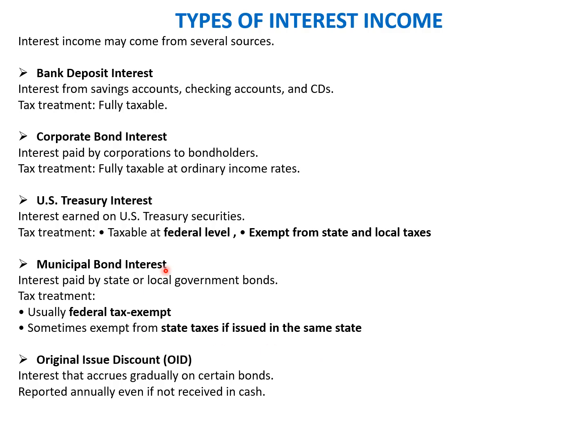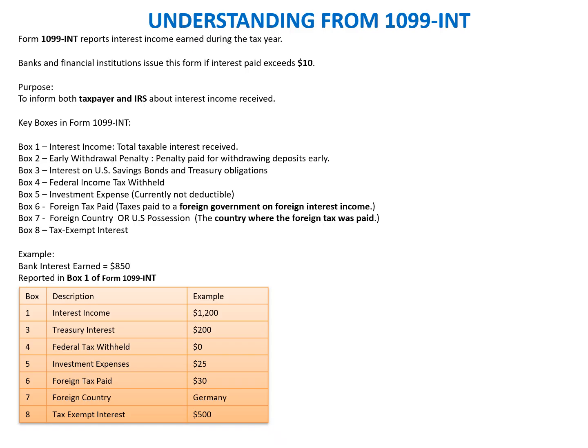So we'll move to the next slide. Okay, now we'll talk about Form 1099-INT, which is issued by the payer of the interest. Like we discussed Form W-2, which is issued by the employer, we are going to discuss Form 1099-INT, and we'll cover all the boxes that are there.